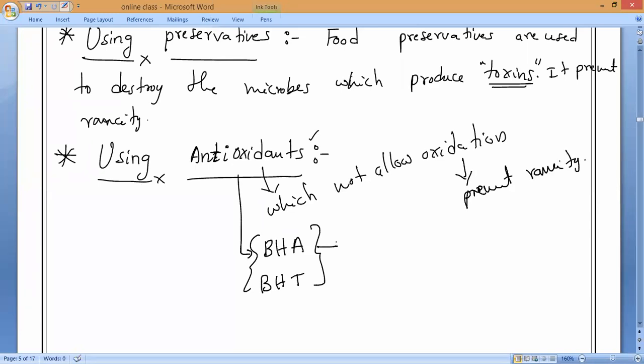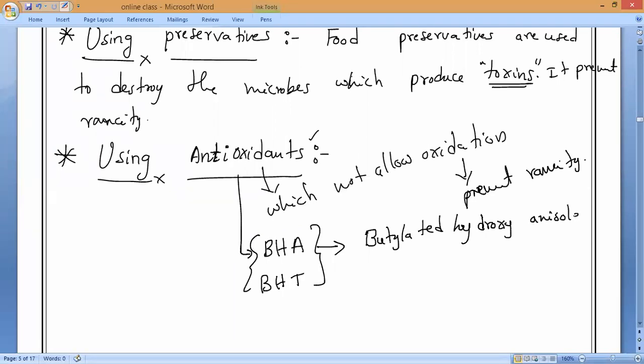Remember, BHA is the chemical butylated hydroxyanisole. This is one of the chemicals which we use as a preventive technique of rancidity.